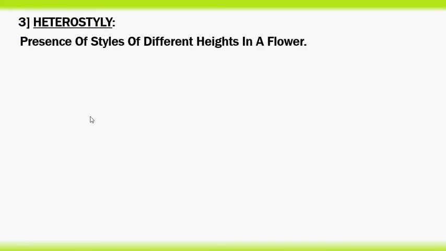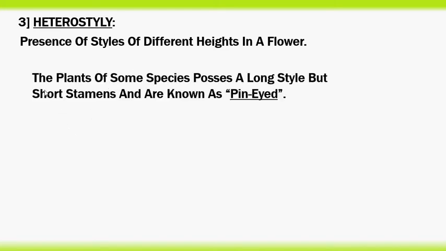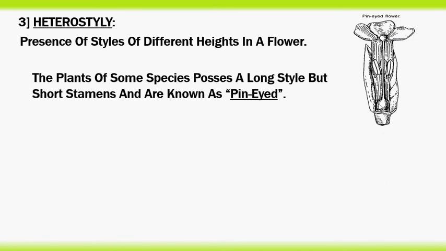Third one, heterostyly. Presence of styles of different heights in a flower. Styles are at different heights in a flower to avoid self-pollination. The plants of some species possess a long style but short stamens and are known as pin-eyed. Let's see that photograph. So in this, style is long and stamens are short.